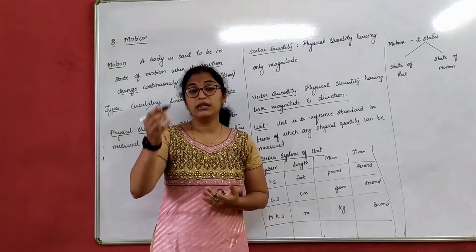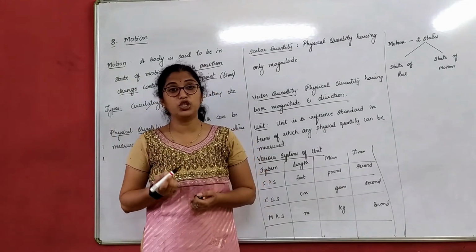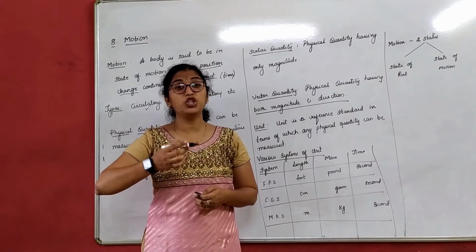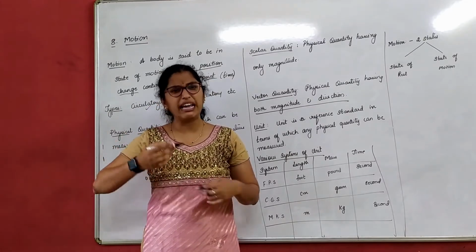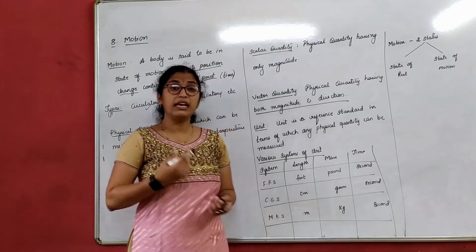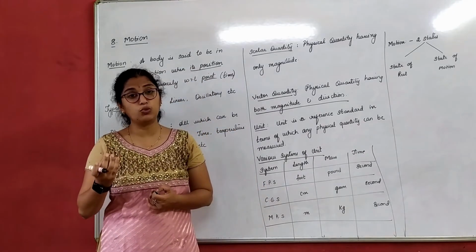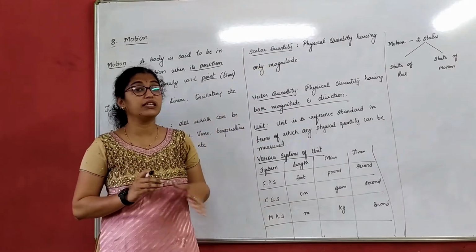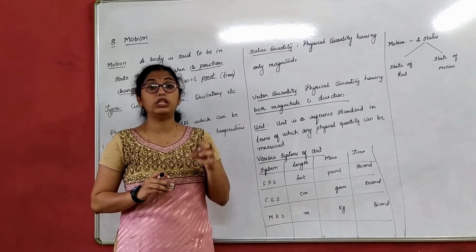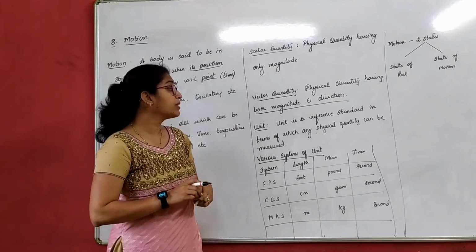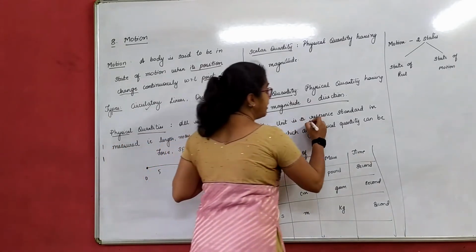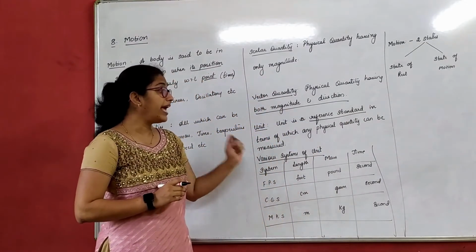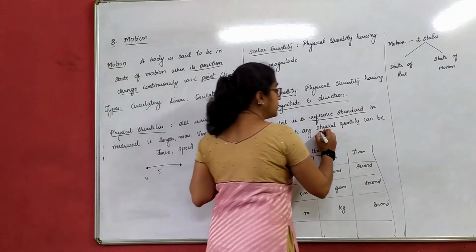Now for example, this pen, I measure this in centimeter. I can measure this in meter. Can I measure in terms of millimeter? I can convert and I can do that, right? That means we have a particular unit for measurement. Each different physical quantity has its own units. Now what is this unit? A unit is a reference standard in terms of which any physical quantity can be measured.